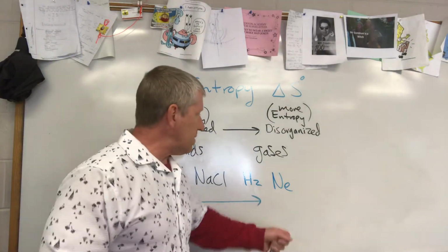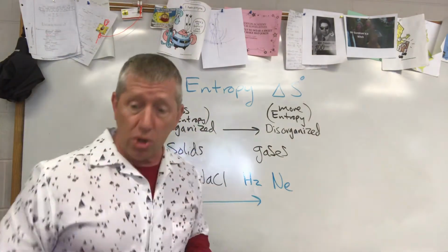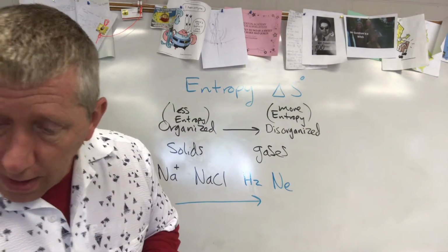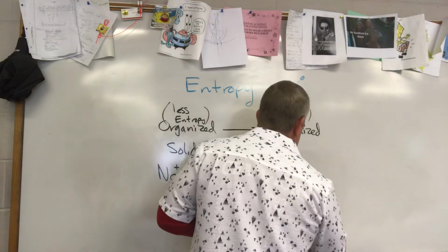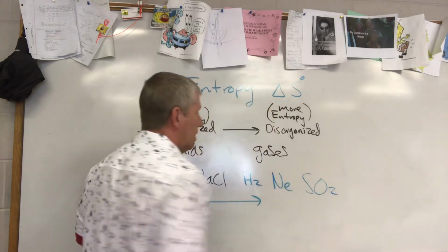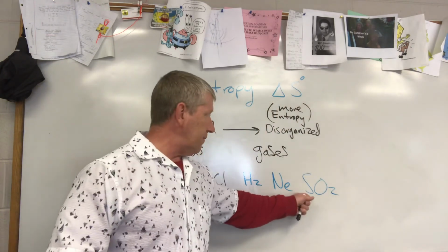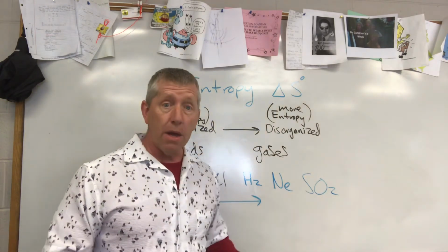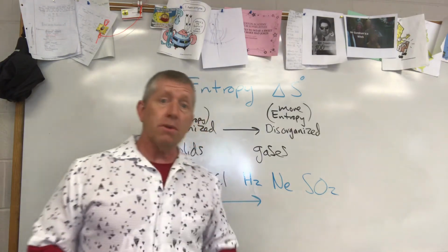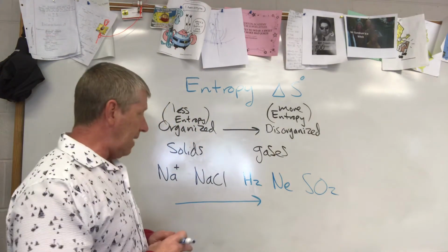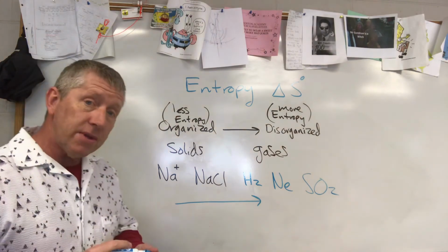So that would go next, and then last but not least would be the larger gas, which is the sulfur dioxide. And sulfur dioxide is certainly much bigger, 2 oxygens and a sulfur. Each one of those is bigger than both of these combined. So this one is the largest of the gases, the most entropic of the gases. So that would be the order of increasing entropy.